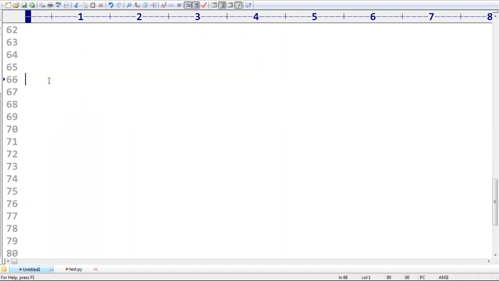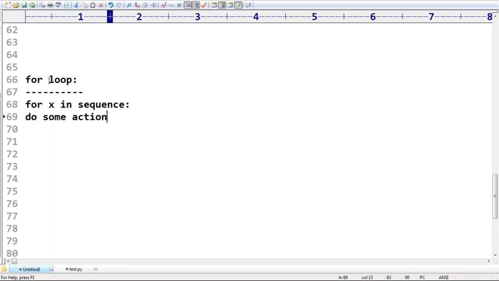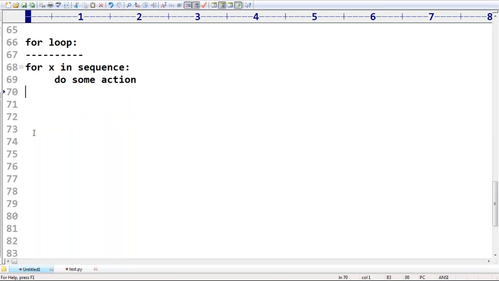That's all, sir. This is about the for loop. Everyone got clarity about the for loop, right? For each element present in the given sequence, do some action. This is my requirement. This sequence can be a string, any collection, or a range function also, no problem at all. But to do some action, we should go for the for loop.